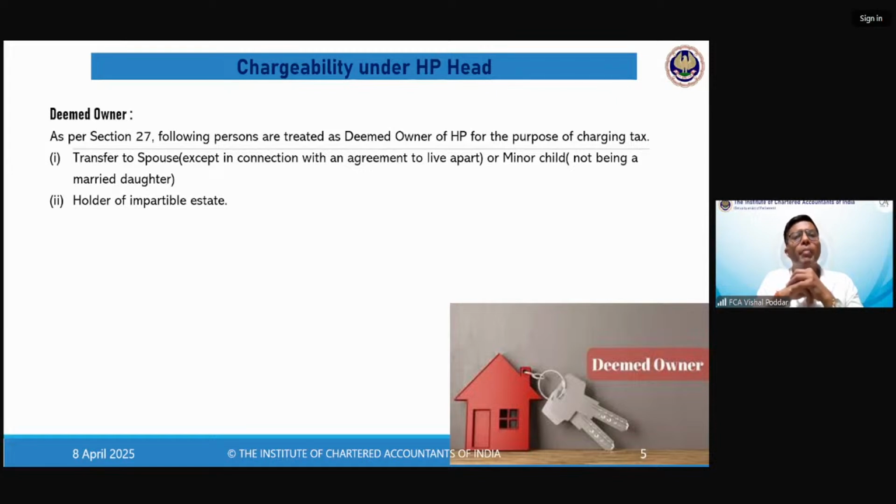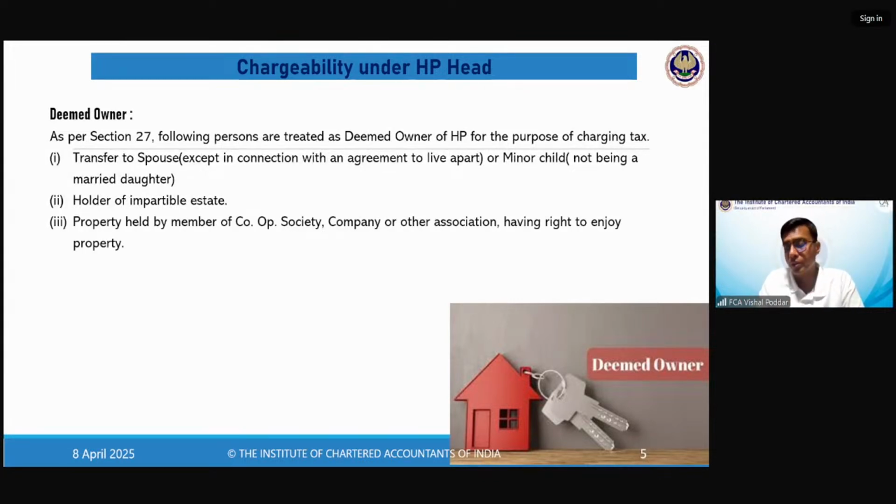Now, if you are occupying such impartible estate where nobody else is claiming that property, the law says we will deem you the owner, even though the property is not properly in your name or there is no document stating that the property is yours. But since you are holding it and it is an impartible estate still belonging to your ancestors, we will deem that you are the owner.